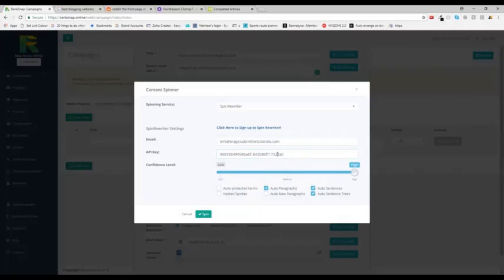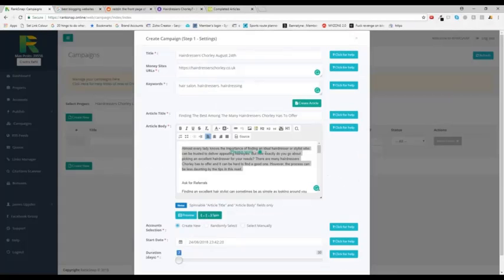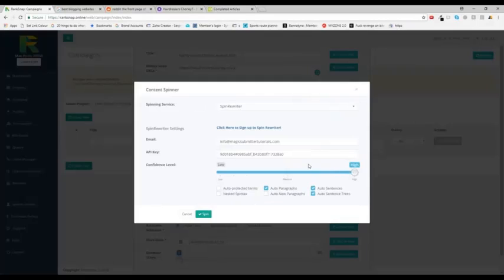Okay, so what I can do in here is I can tell Spin Rewriter, hey, I want you to be super confident in terms of spinning, okay? I only want you to spin stuff that's absolutely going to make sense, okay? And I want you to spin sentences for me. I want you to spin paragraphs for me. And for now, I'm just going to leave it on those settings: high confidence level, auto paragraph, auto sentences, and I'm going to uncheck this auto sentence trees. I just want spin paragraphs and sentences, okay?